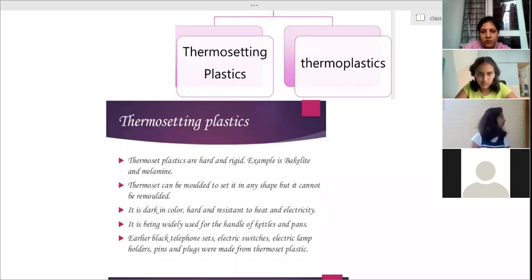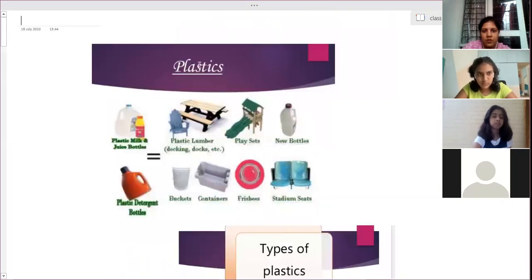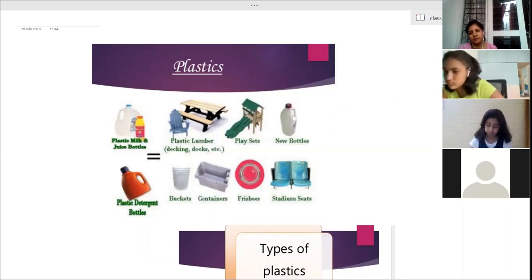Plastic means able to mold. Write down the first point. I will dictate to you about plastic. Plastic is a synthetic polymer, can be molded into